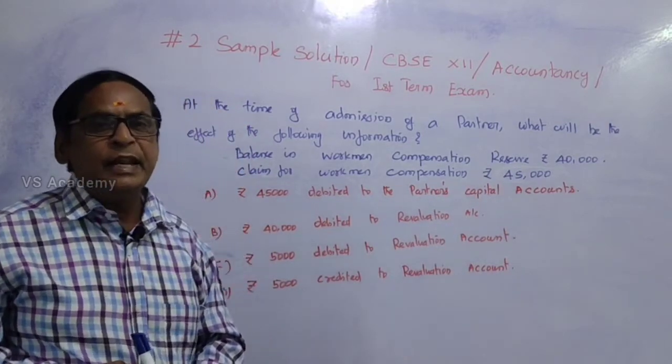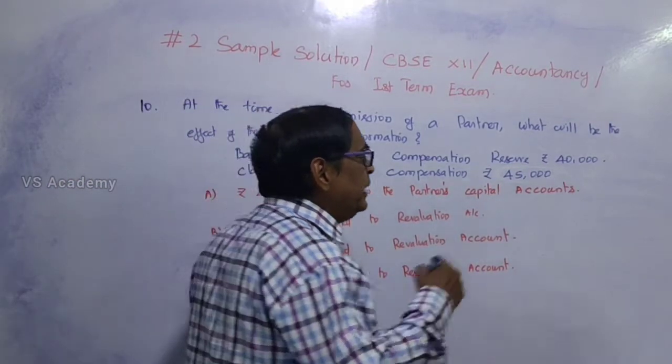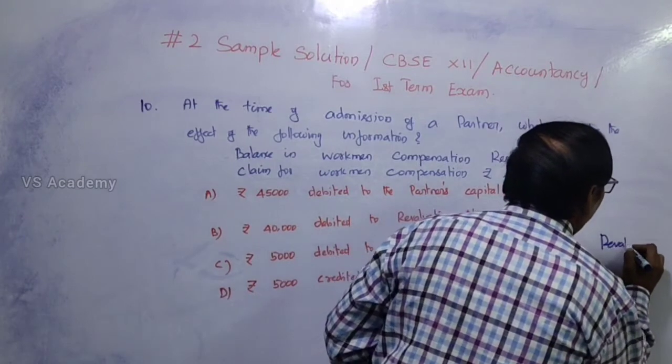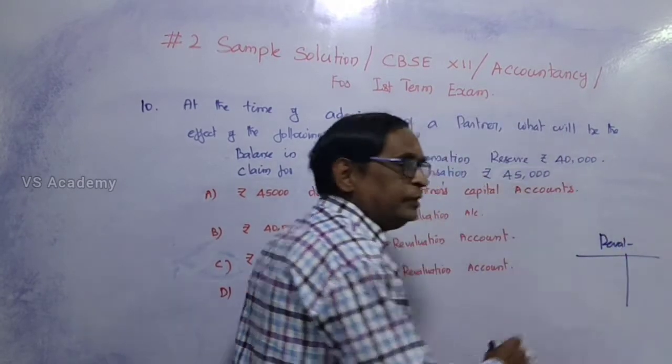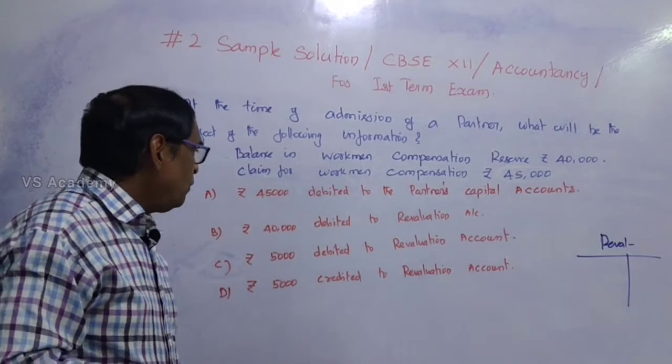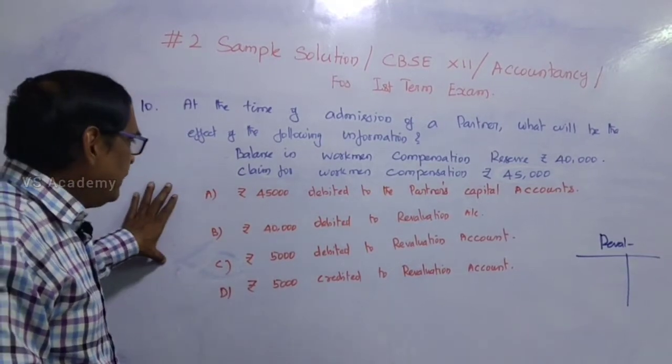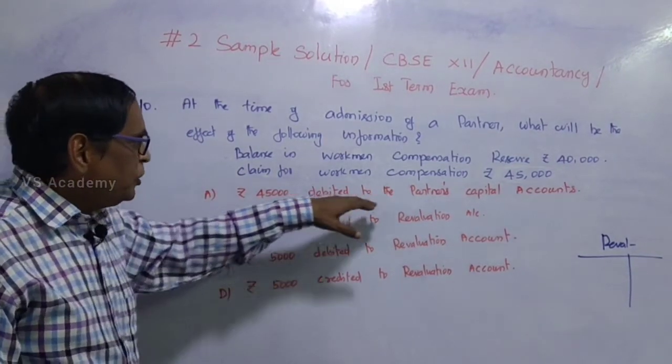So there is an increase in liability. If it is an increase in liability, in the revaluation account, we have to debit the increase in liability. So what will be the answer? 4 answers are given. The first one is 45,000 debited to the partner's capital account.